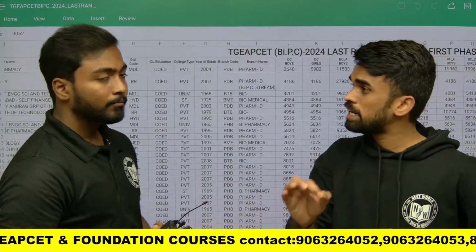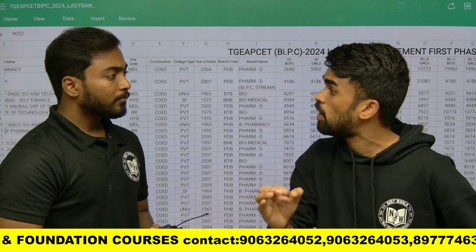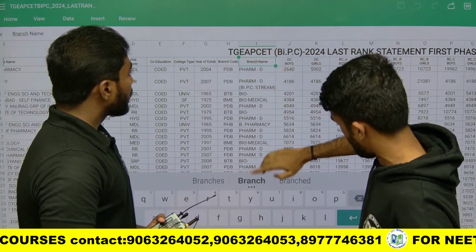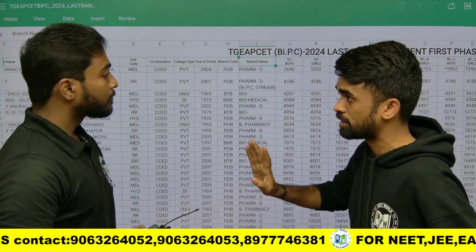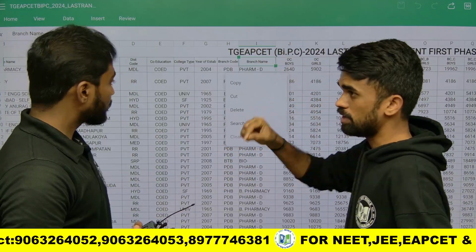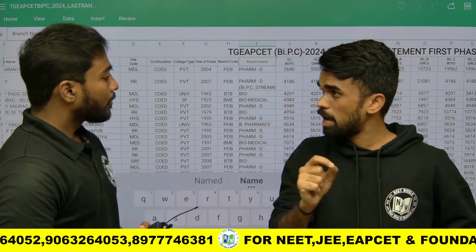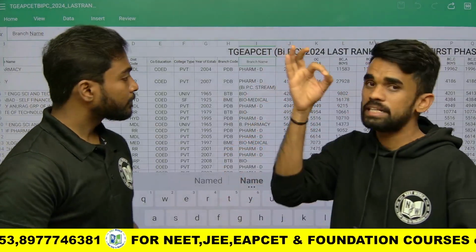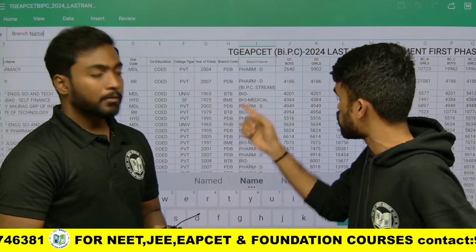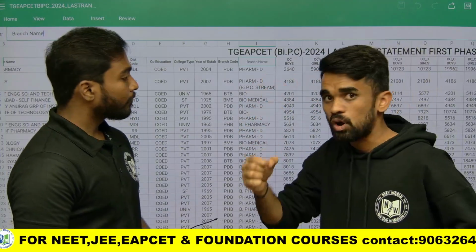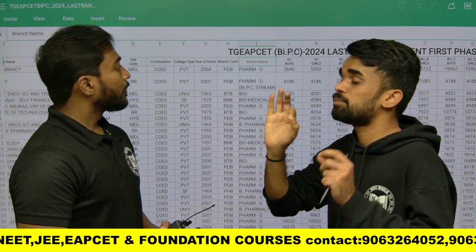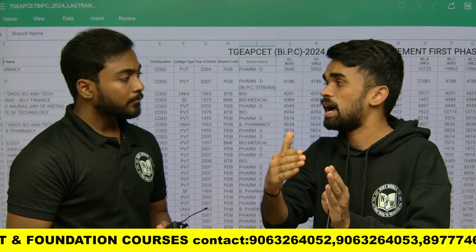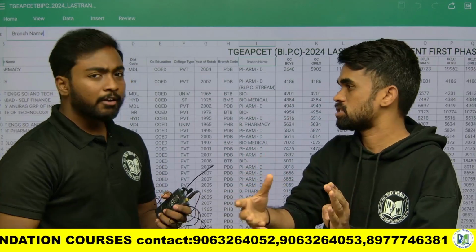So guys, one more thing, sir. If a student is particularly interested only in the Pharm D course, they can choose this column and apply a filter. After applying the filter, there will be an option on the laptop. If they want only Pharm D, they just tick Pharm D and remove the other groups, other courses, so that they will get the list of colleges and the ranks for Pharm D only. Like that, they can segregate course wise, and they can get clarity among that course and the ranks, sir. It will be easier for them.